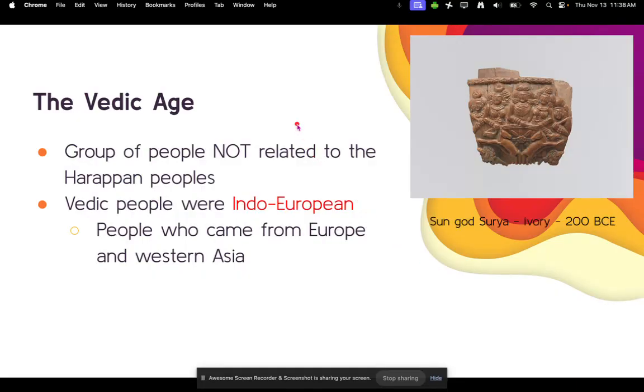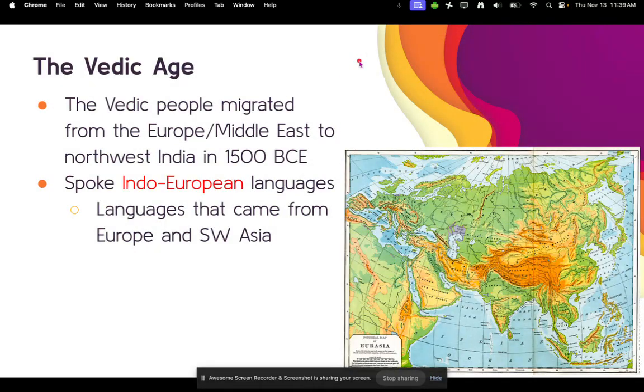So the thing about the Vedic age is that they were a group of people that were not related to the Harappan people. Okay, so two totally separate groups. They were not genetically identical in any way. The Vedic people were Indo-European, meaning that they were people who came from Europe and Western Asia. So the Vedic people migrated from Europe and the Middle East all the way to northwest India in about 1500 BCE.